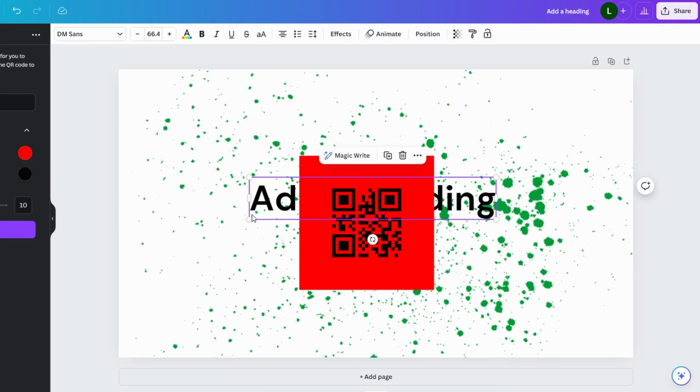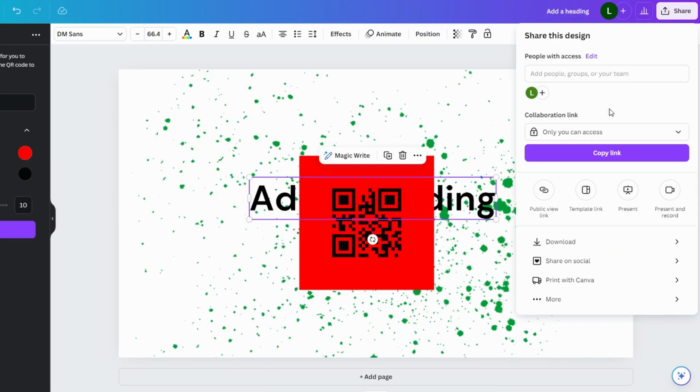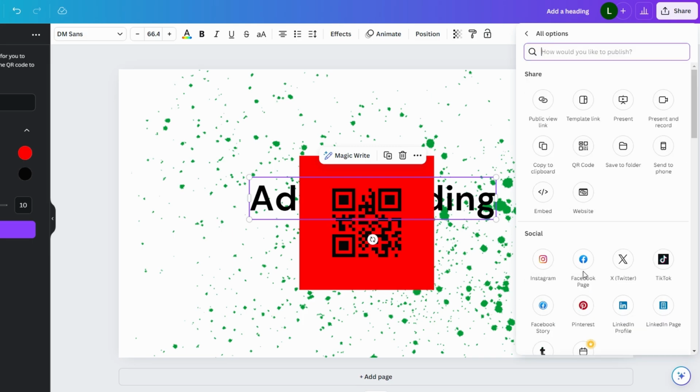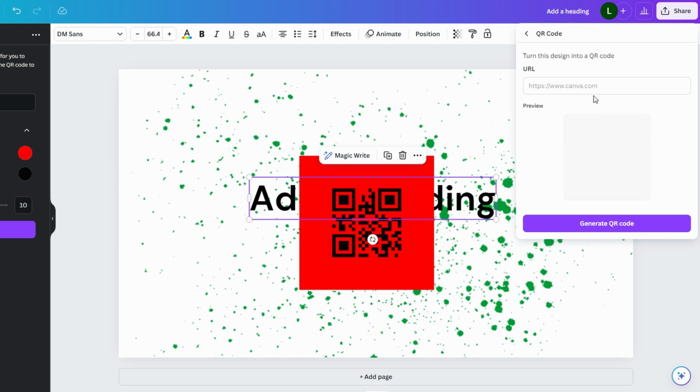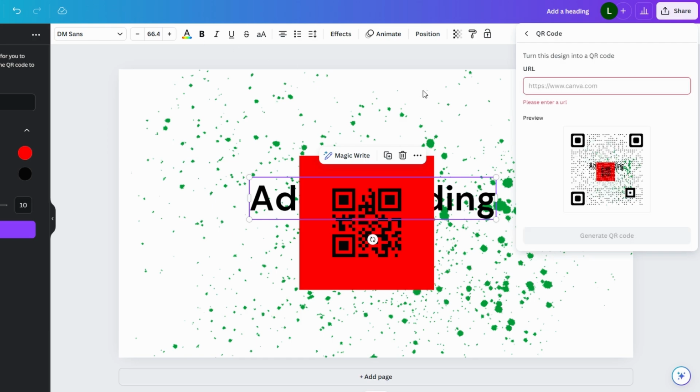Click on the Share icon in the top right corner, then click on More at the bottom, and here click on QR code. If you want to turn your design into a QR code, you can paste the URL of your design here, and then click on Generate QR code.